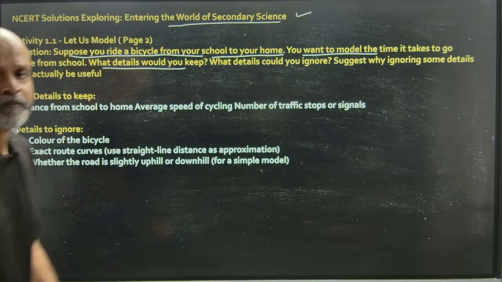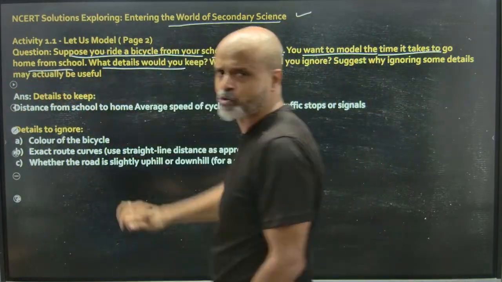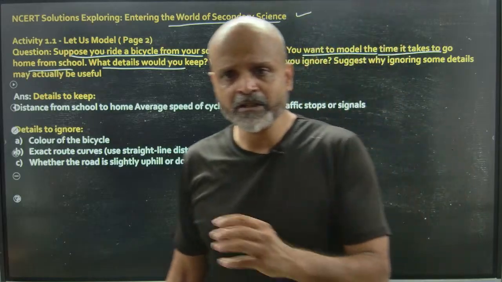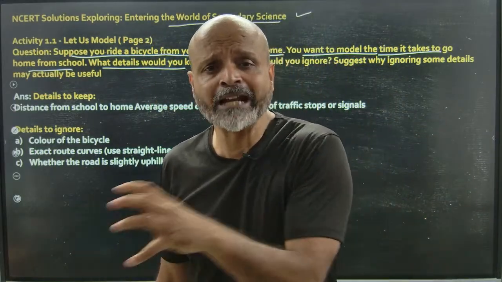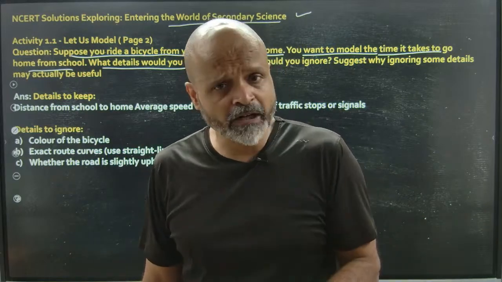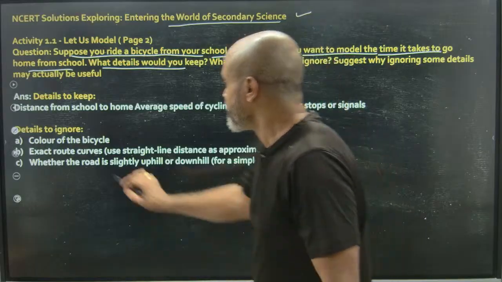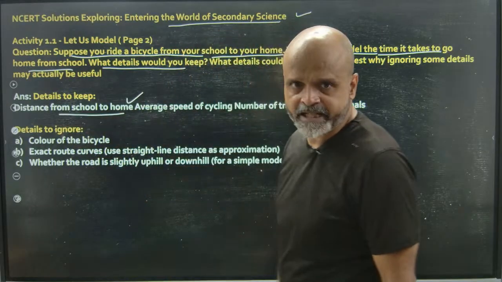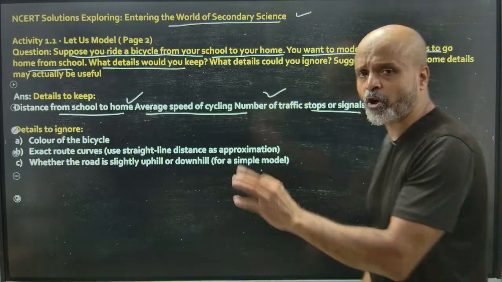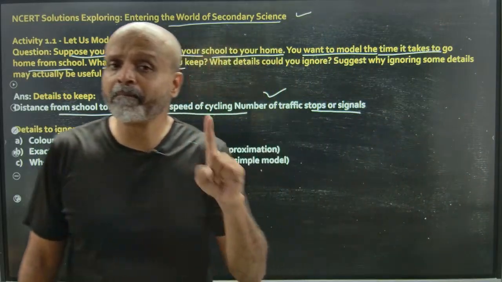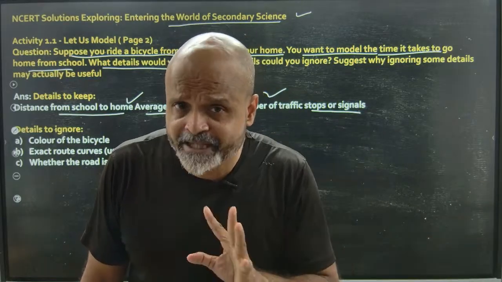Now, details to keep. So, you are trying to model the time it takes to go home from school. So you are using a bicycle to go to school from your home and you're trying to calculate the time. There are certain things which you have to keep as information and certain things which you need to ignore. Distance from school to home definitely is a detail that you have to keep. Average speed of cycling, number of traffic stops or signals, because that is going to impact the basic time it takes for you to reach from your home to school using that cycle.